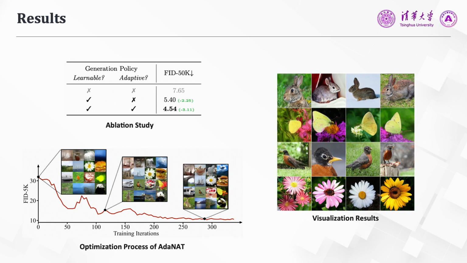The ablation study demonstrates that both making the generation policy of NAT learnable and adaptive helps improve the generation quality. And the optimization process of AdaNAT also clearly reveals the progressive improvement of the generated image quality. Finally, the visualization results of AdaNAT demonstrate that our method is able to achieve both high image quality and diversity.